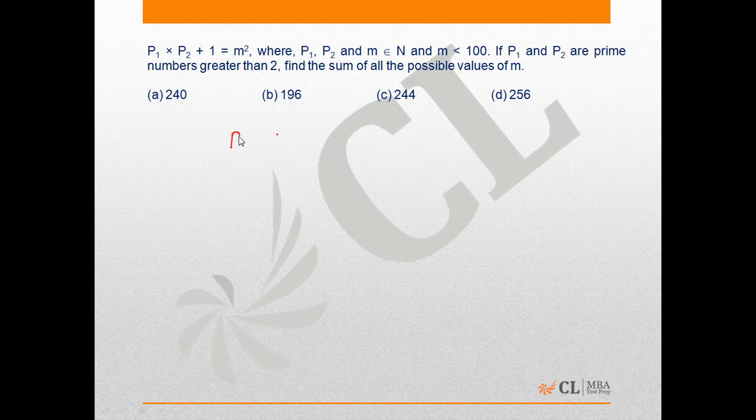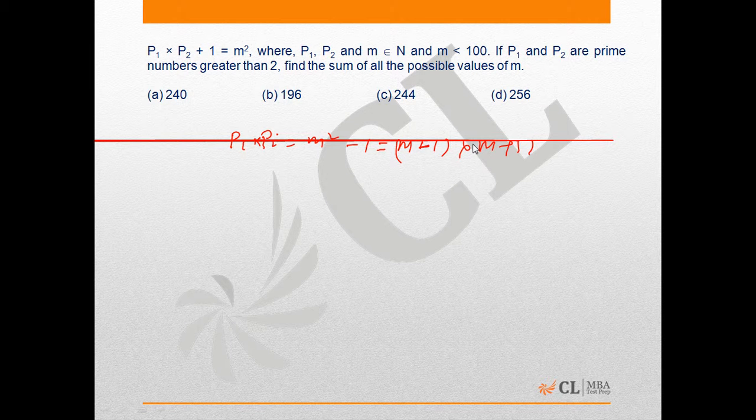So the given equation can be rewritten as p1 into p2 equals m square minus 1. This is equal to m minus 1 into m plus 1, which means p1 and p2 are two consecutive prime numbers, as one out of m minus 1 and m plus 1 will be p1, the other will be p2.